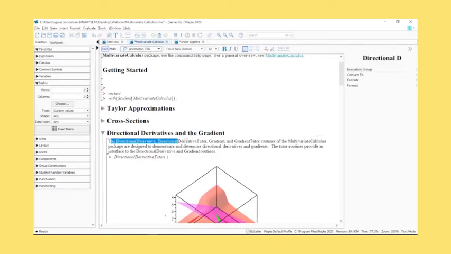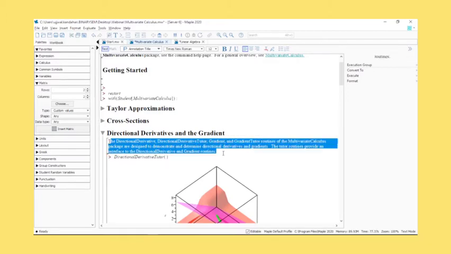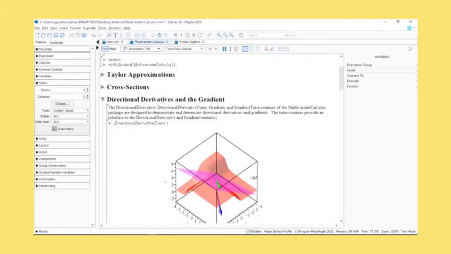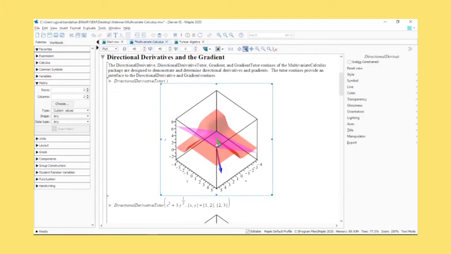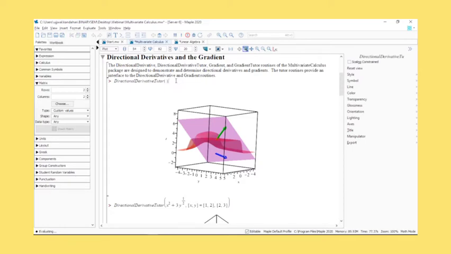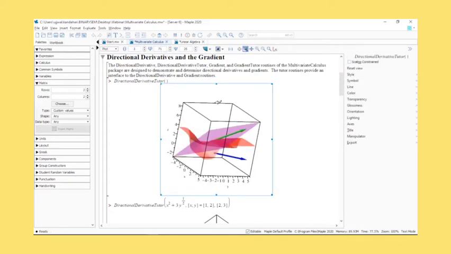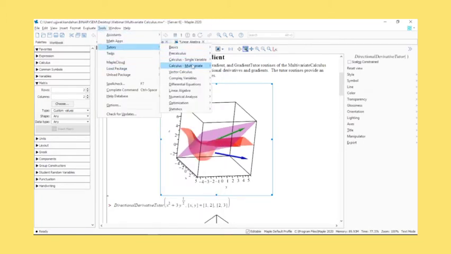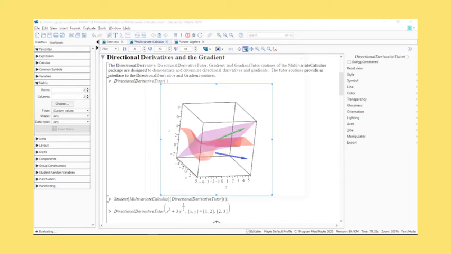So directional derivatives and gradients, again, this is also something that's very applicable, not just in mathematics, but also in a lot of engineering courses, because the application comes from being able to work with vectors and becomes extremely important to be able to visualize all this instead of just having to do the algebraic manipulation that a student would normally do. So again, you have a tutor for that as well. Tutors, multivariate tutors, directional derivatives.